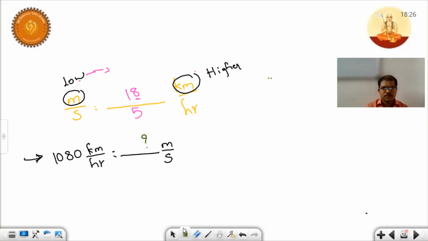So see, children, 1080. The conversion is from higher unit to lower unit, kilometer per hour to meter per second.